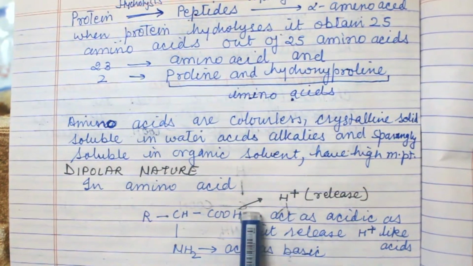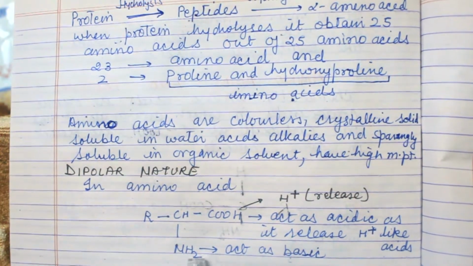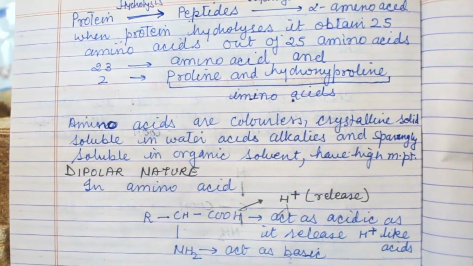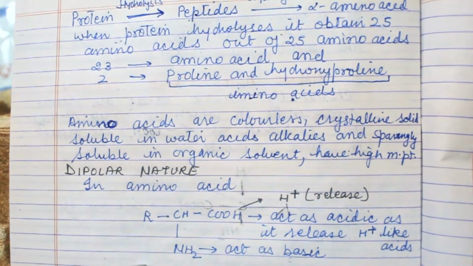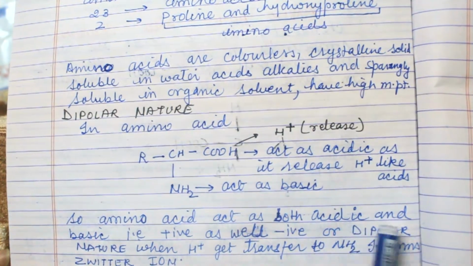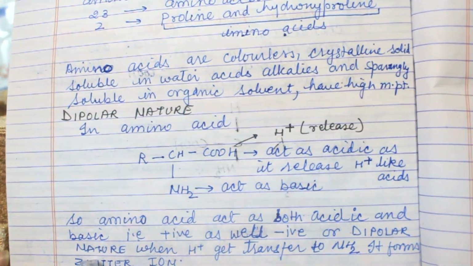Because it releases an H atom it becomes minus, and it gains one H atom so it becomes plus. So because of minus and plus, it is dipolar in nature. So an amino acid acts as both acidic and basic.